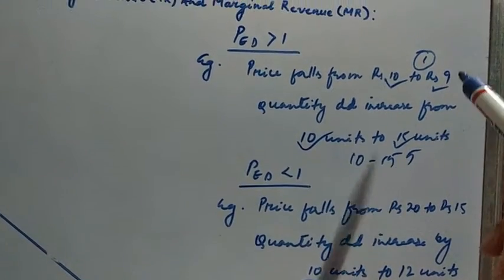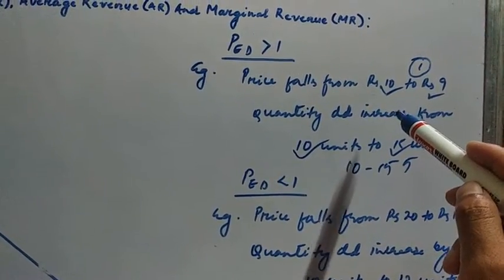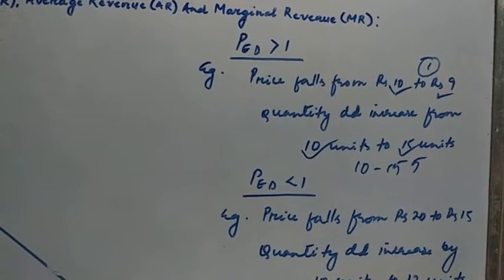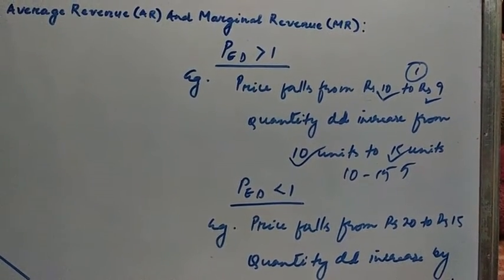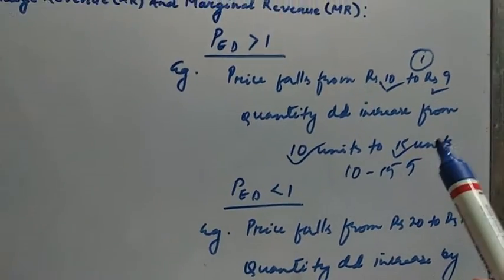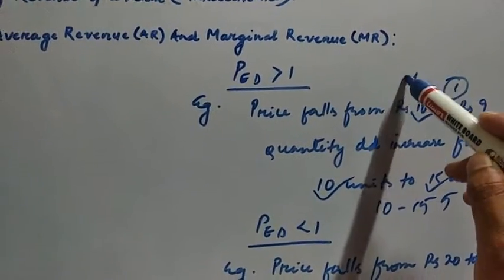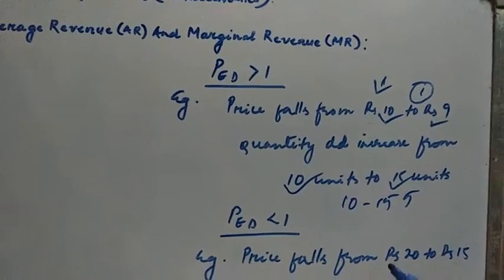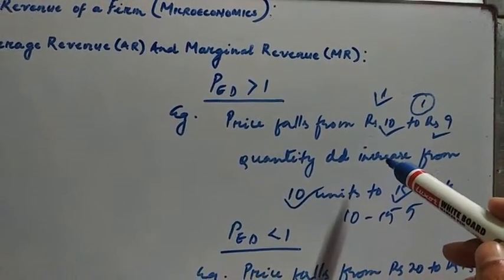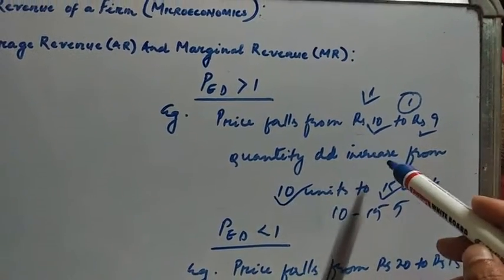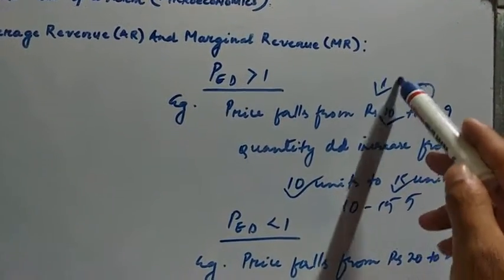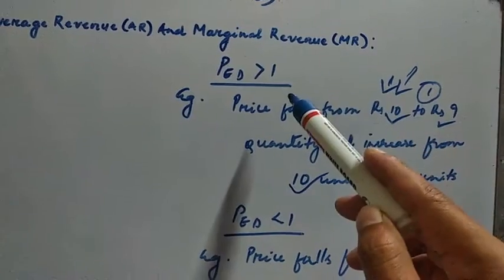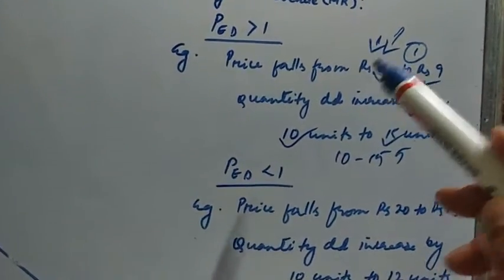The percentage change in quantity demanded is greater than the percentage fall in price. That is price elasticity greater than 1.